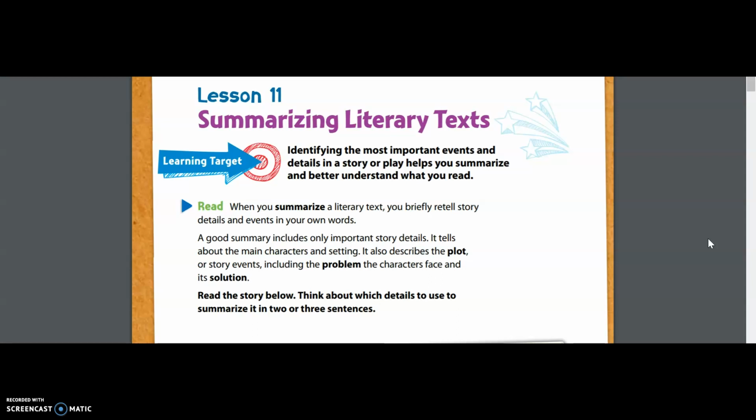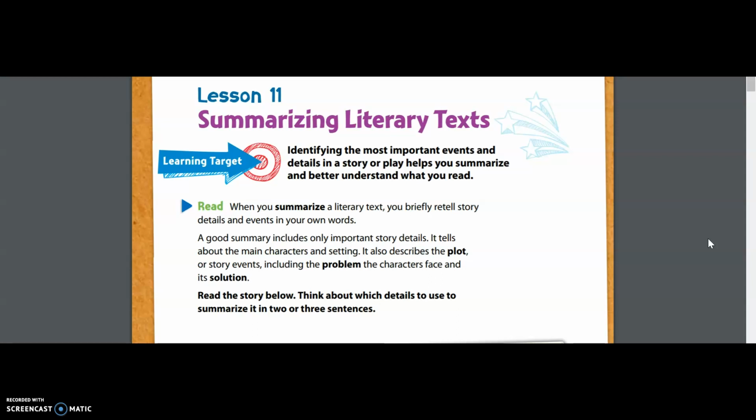So we have a lot of great things to get into, but before we can start, we have to first get our minds thinking about what is the standard. Do I already know something about this standard? And tapping into that mind frame. So our goal in this lesson is going to be to read some tales that are of confusion, and they will be exploring how to summarize the stories that we're reading.